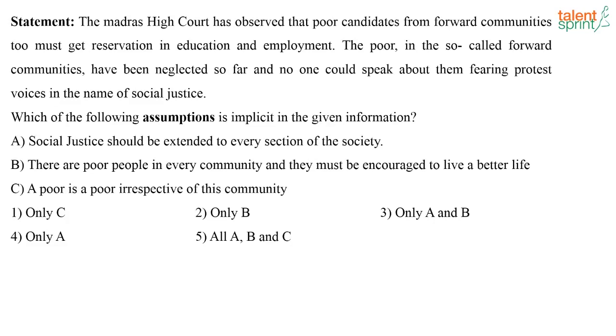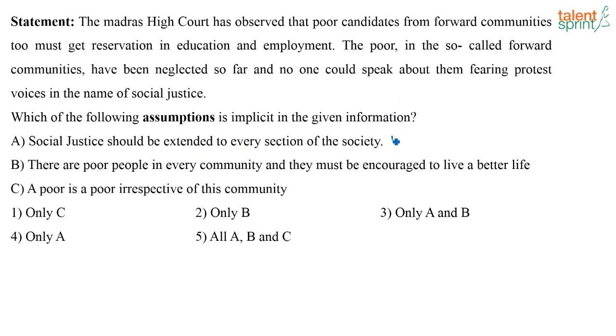So what is given in the statement? In the statement they are saying that poor people from forward communities should also get reservation in education and employment. So till now they were neglected and nobody was speaking about that, fearing protest voices in the name of social justice. Now, which of the following assumptions is implicit in the given information? What is the first assumption? Social justice should be extended to every section of the society.